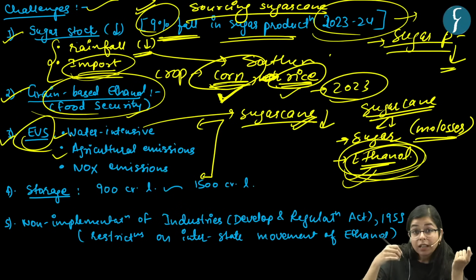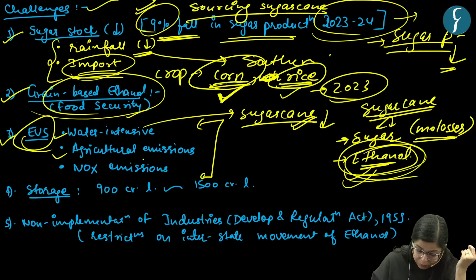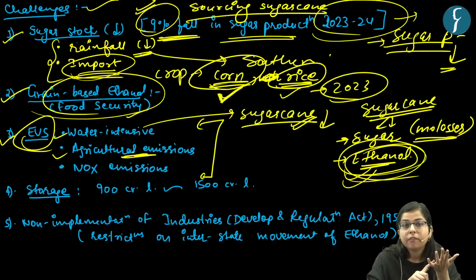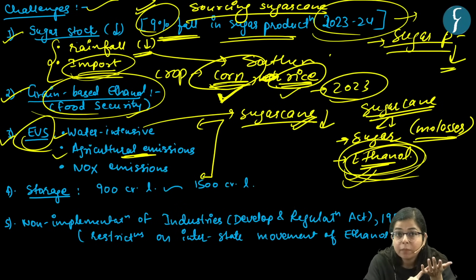And now see other environmental challenges. If we remember, why are we using ethanol blended petroleum?